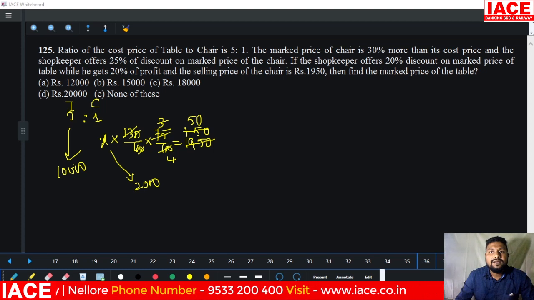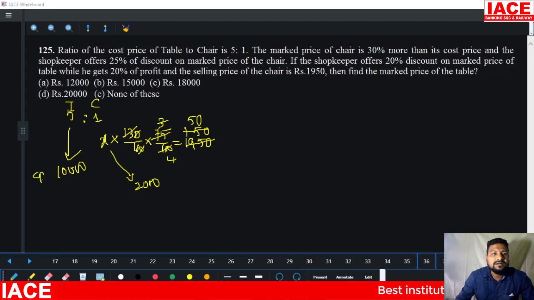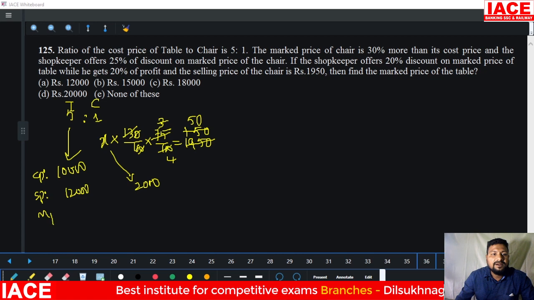Next, in the second line they mention the cost price, and the shopkeeper offers 25% discount on the market price of the chair. If the shopkeeper offers 20% discount on the market price of the table, he gets 20% profit on the selling price. 20% is the cost price of the selling price. So the cost price of the table, the selling price, is what? 12,000. And this happens after the discount.